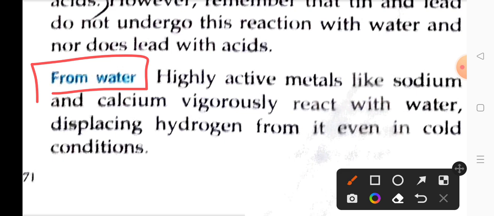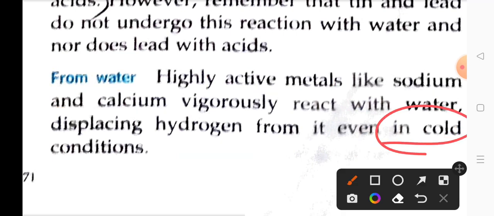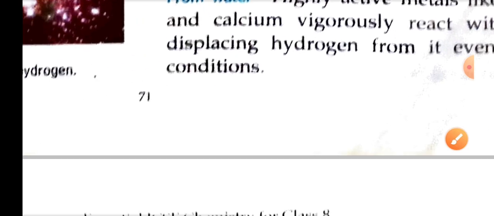So from water, hydrogen can be prepared. How is it so? If we take highly active metals like sodium, potassium, calcium, all these metals are highly reactive. So whenever these metals are put even in cold water, they will produce hydrogen gas. Let us have a look at these equations.